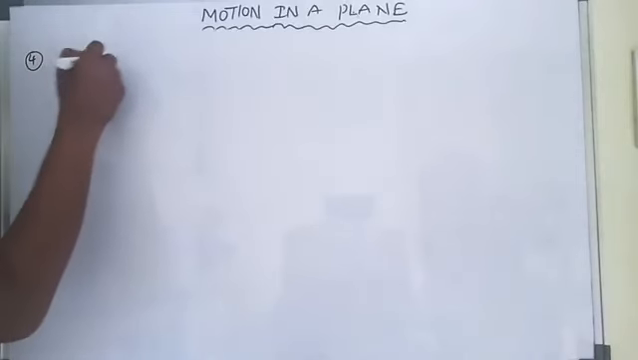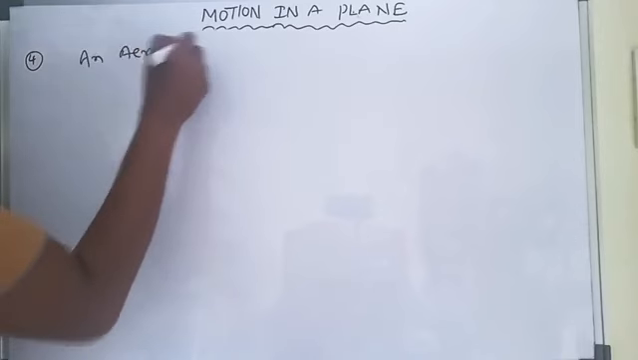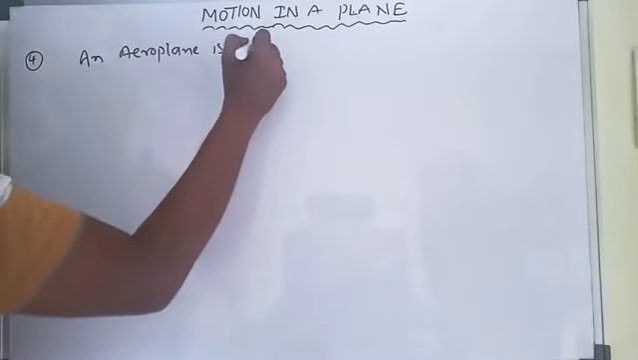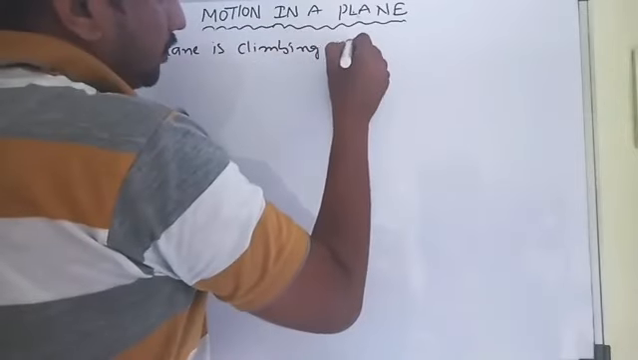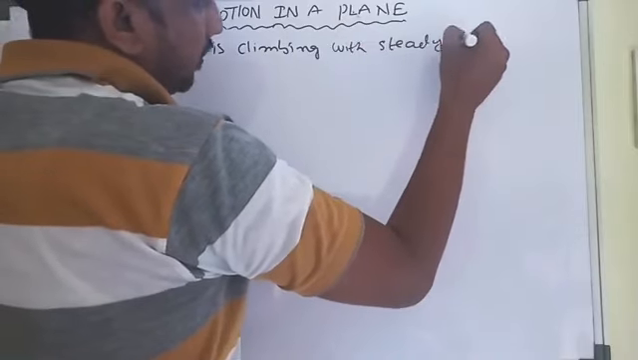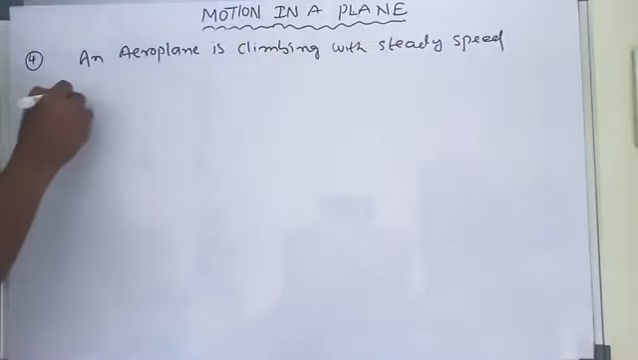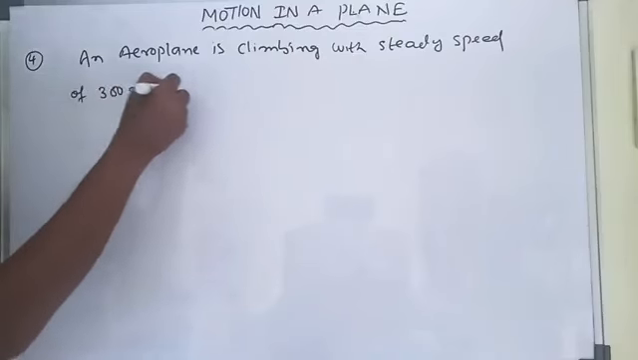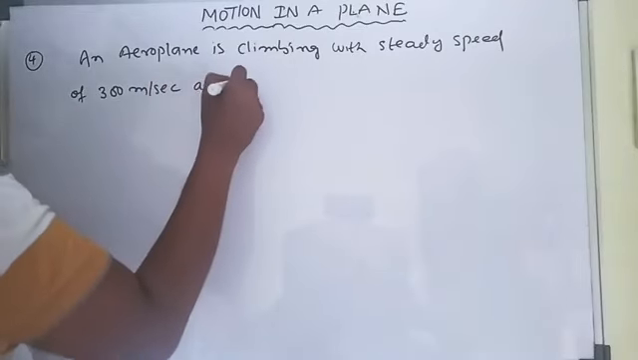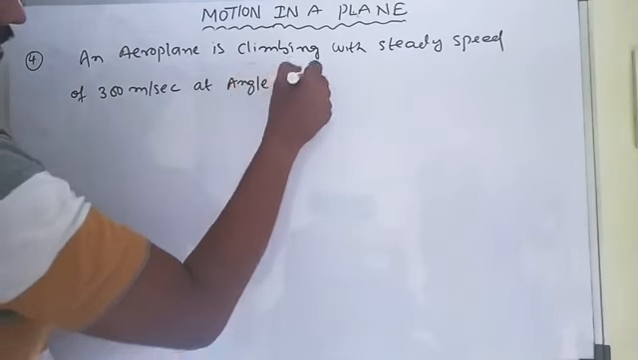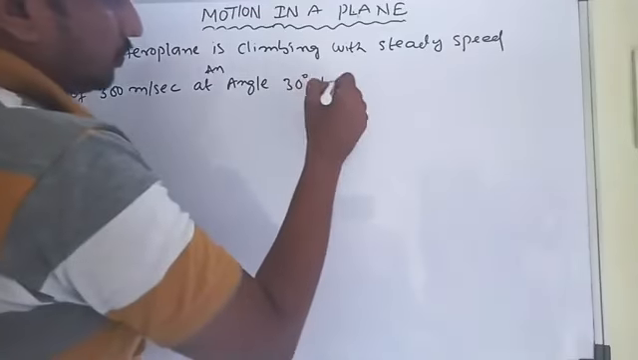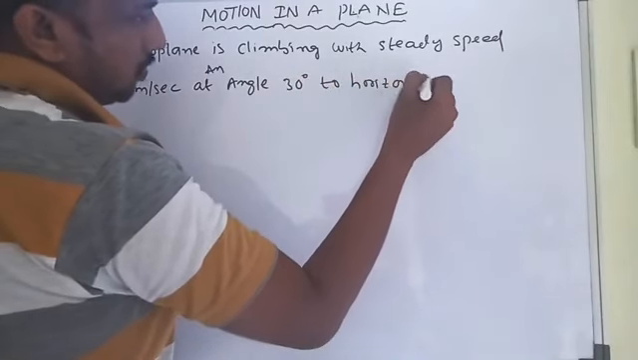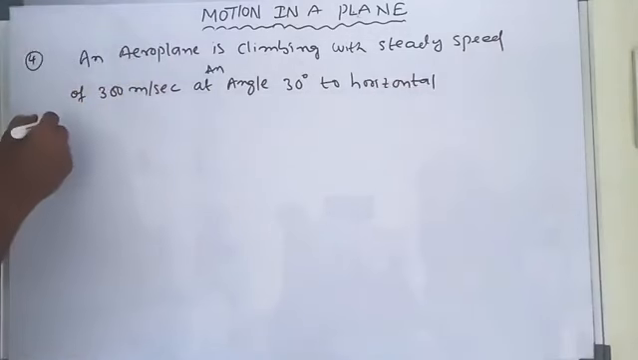Now we go with another problem. An aeroplane is climbing like this with a steady speed of 300 meters per second at an angle of 30 degrees to the horizontal.